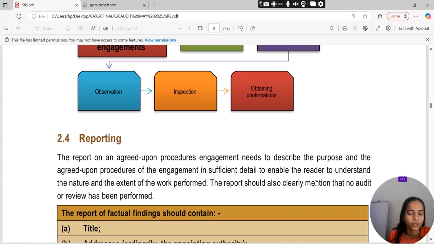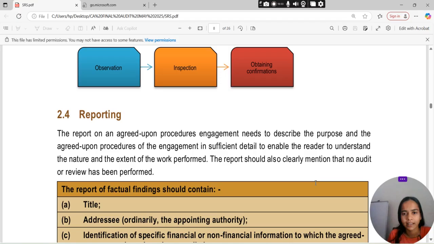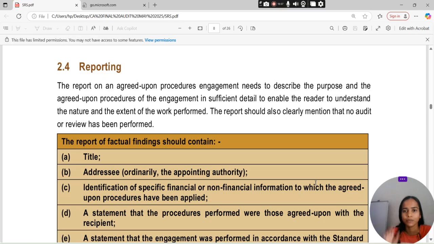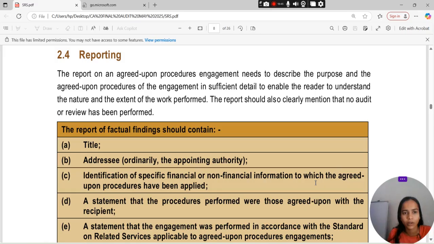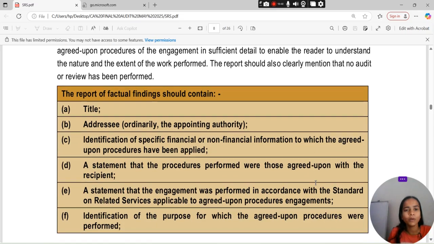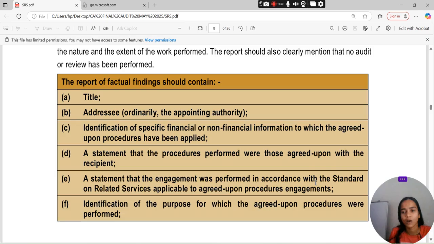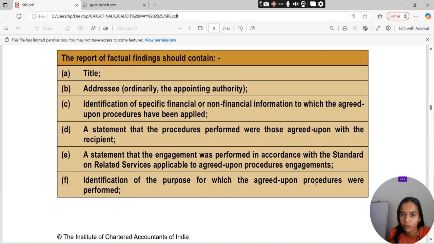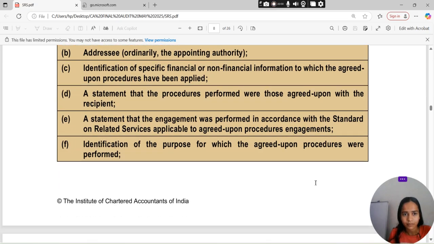Coming to the reporting part. So a report on an agreed upon procedure engagement needs to describe the purpose and the agreed upon procedures of the engagement in sufficient detail so as to enable the reader to understand the nature and the extent of the work performed. The report should also clearly mention that no audit or review has been performed. The report of factual findings should contain the title, addressee, ordinarily the appointing authority, identification of specific financial and non-financial information to which the agreed upon procedures have been applied.